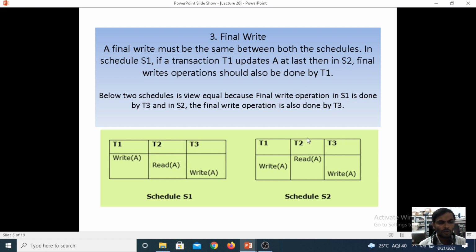Now as per the below diagram, if you are seeing both the schedules, the view is equal, because the final write operation in S1 is done by T3 and in S2 the final write operation is also done by T3. Under T1 also a write will be there, under T3 also a write will be there. In the S2 schedule also, the write and the write will be there, both in T1 and T3. Then we are calling it view equivalence.